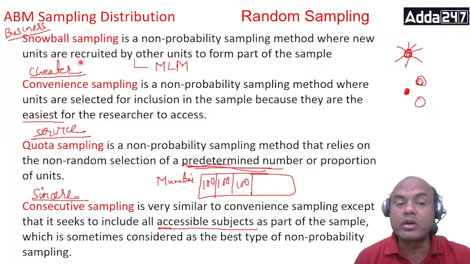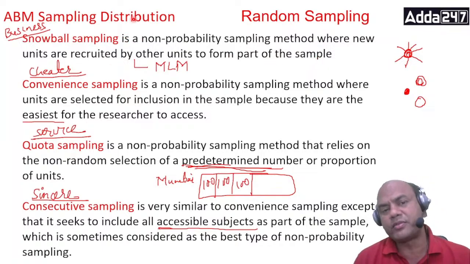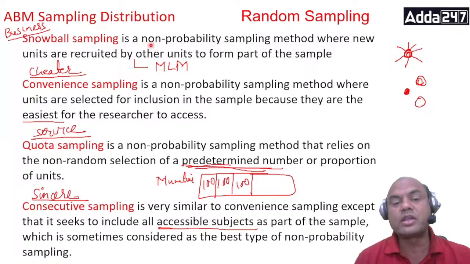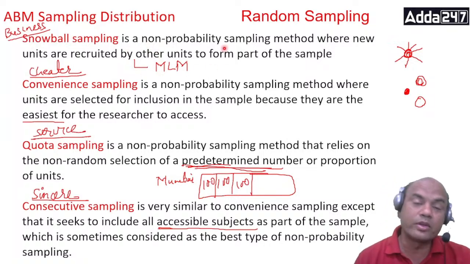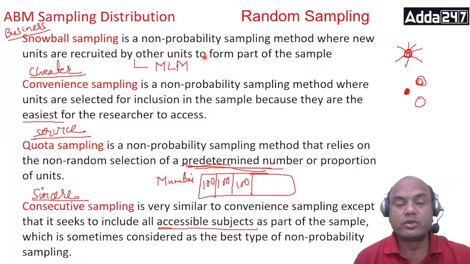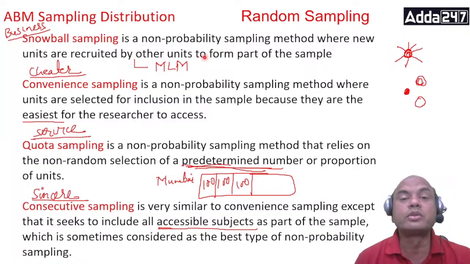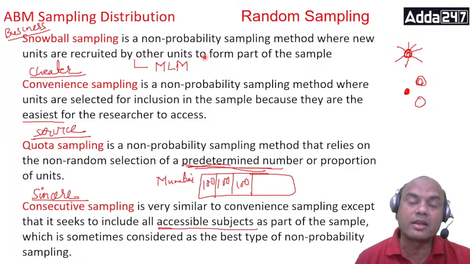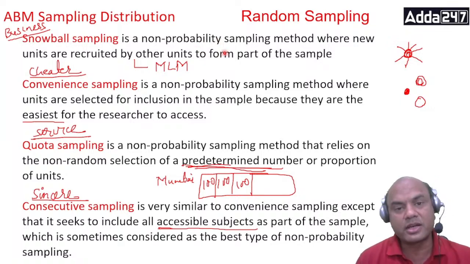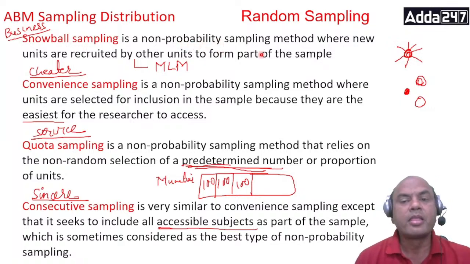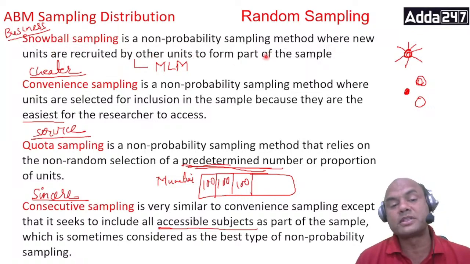So this snowball is asked every time in the exam, every time. This is similar to that of MLM, multi-level marketing. You know that, na? You get one person, then that person will get three persons, those three will again get three, and it goes on and on and on, right? So that is the same way, where new units are recruited by other units to form part of the sample.